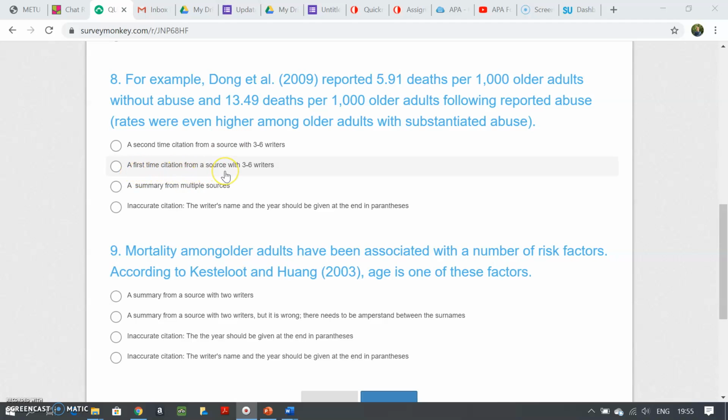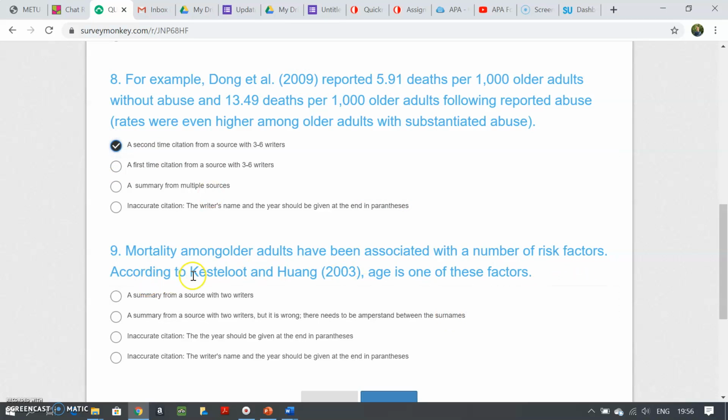A first-time citation from a source with 3 to 6 writers. No. If it was the first time, I would have written all of the writers' surnames. And a summary from multiple sources. No, this is not a multiple source situation. Inaccurate citation. The writer's name and year should be given at the end in parentheses. No, there are two ways of doing this. If you like, you can give it at the beginning or at the end. So this is the correct answer.